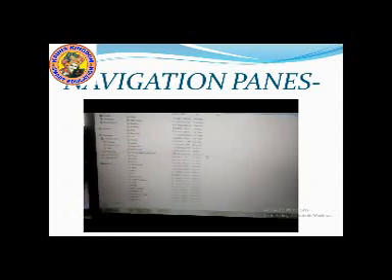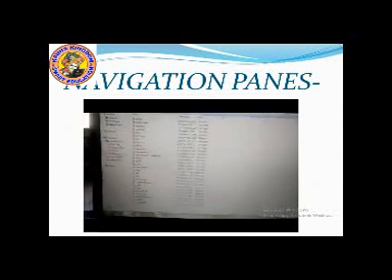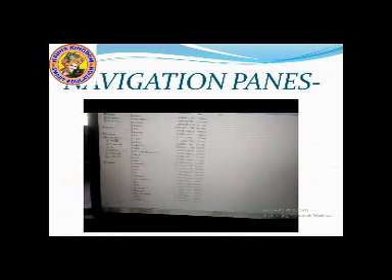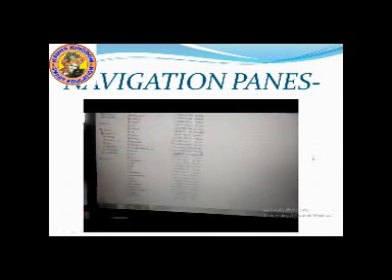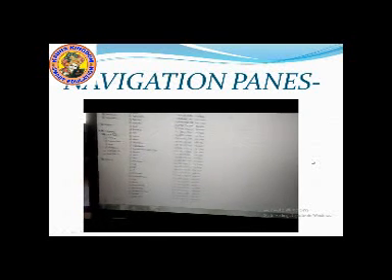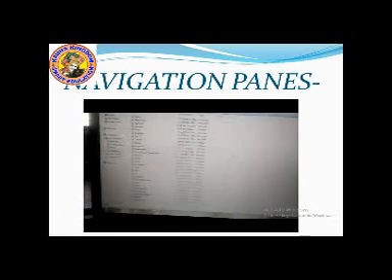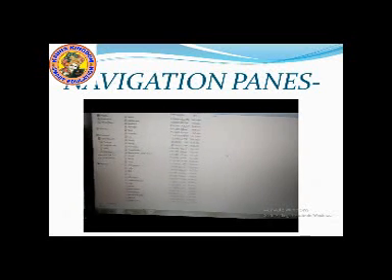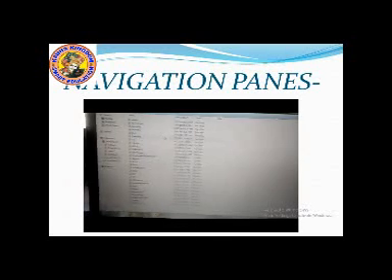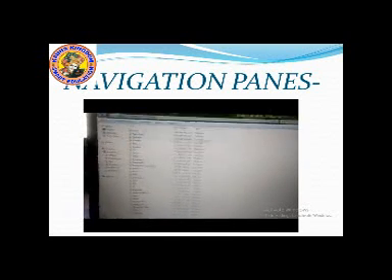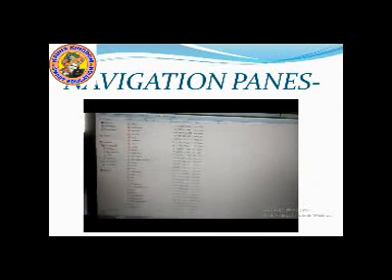This right pane displays the content of the selected folder. Suppose we have selected this local disk C and it opens, the contents of this folder are displayed in the right pane. Now this can be opened with a double click. I showed you how this can be opened.